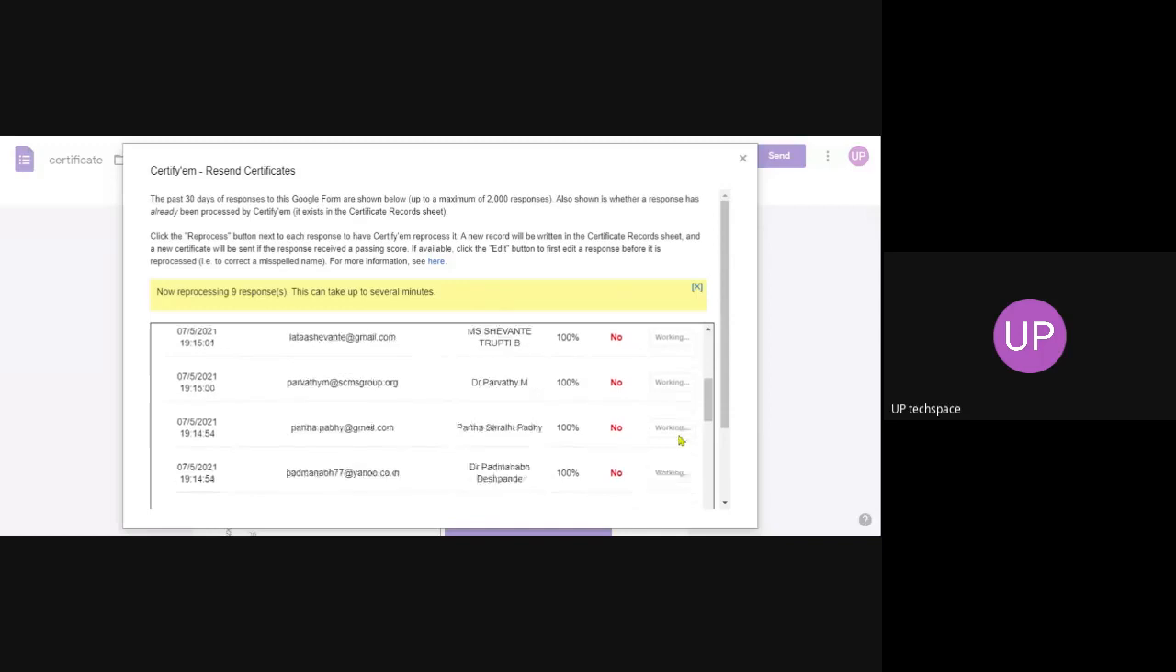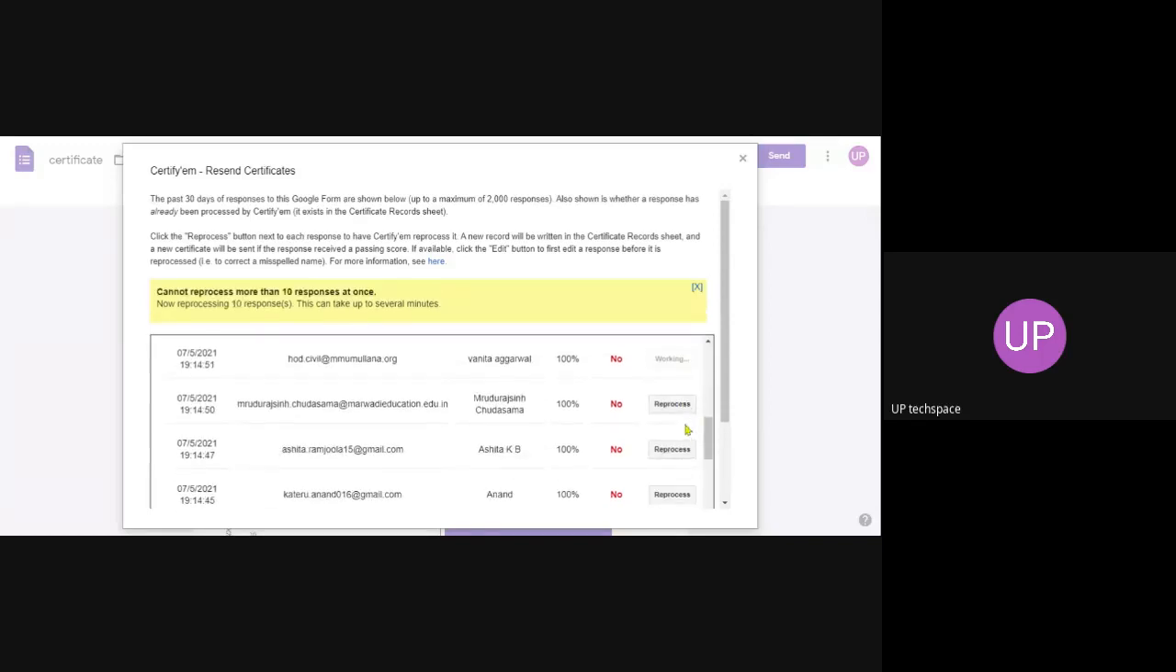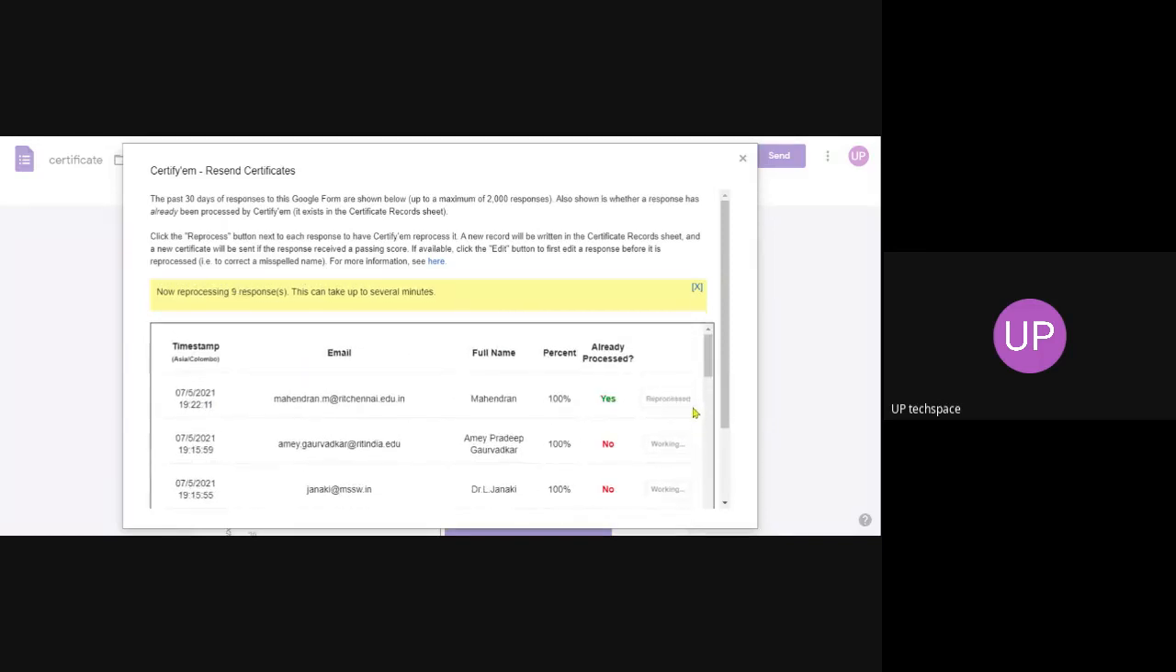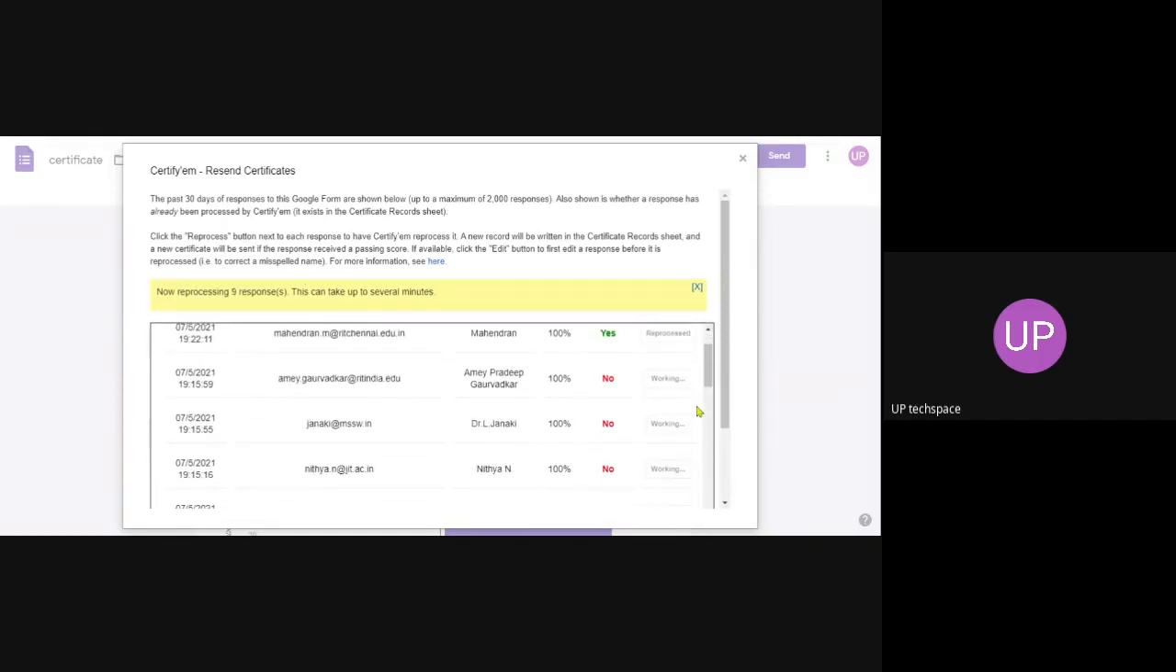How many of you received the certificate? Anyone received? Mahendran sir? Janagi ma'am? Yes, sir, I got the certificate. Okay, please share the screen. Nityayan ma'am? I'll stop my screen. You may share your certificate. Yes, sir, I received it.